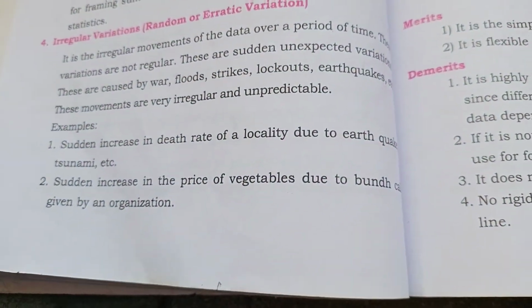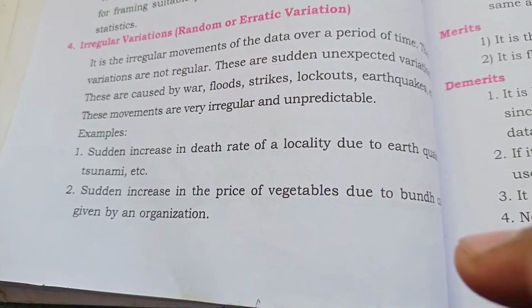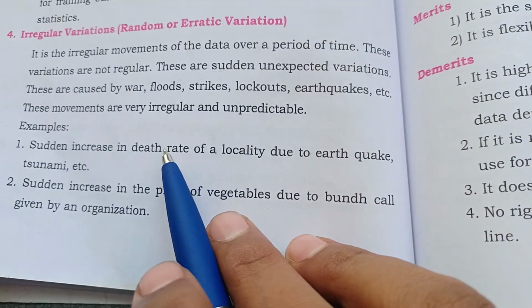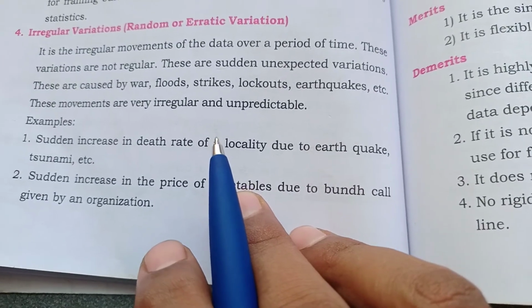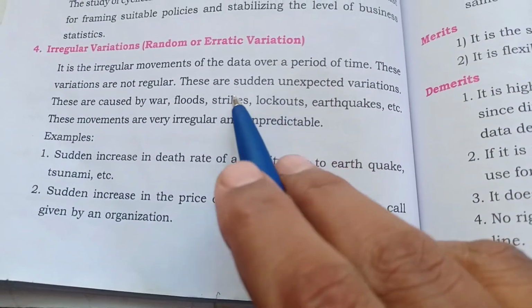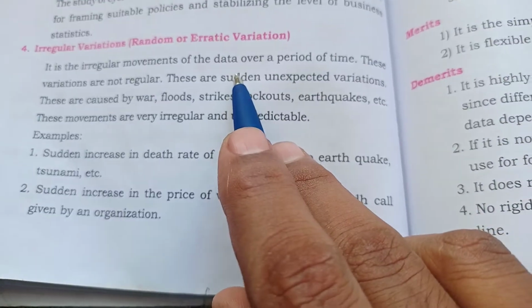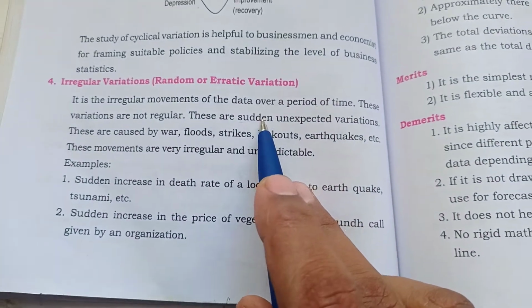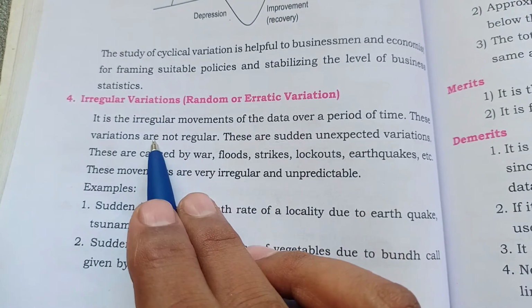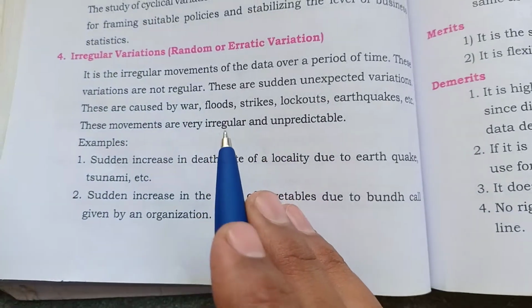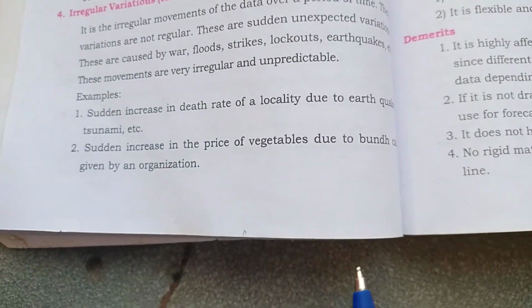I think you know the GDP of the country came down. The economic condition of a country came down, and the per capita income of persons came down. Many irregular movements took place, individually and in the country as well. So it is called the irregular variation. Irregular movement of the data is called the irregular variation.